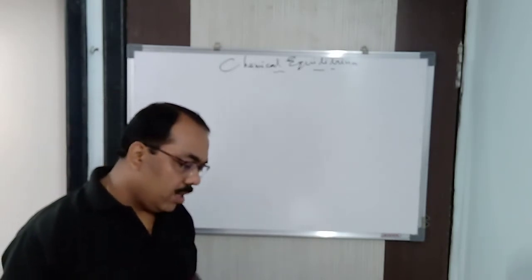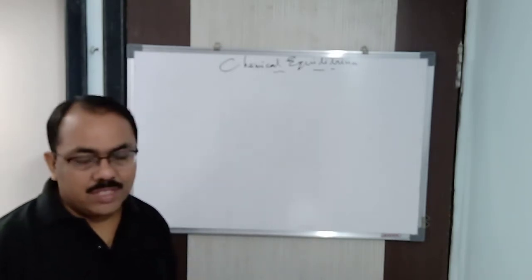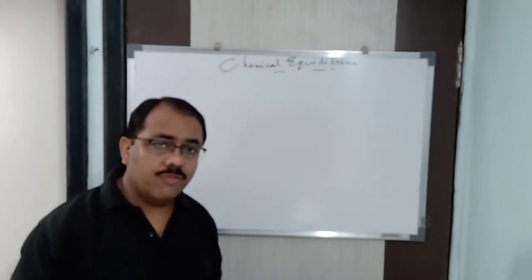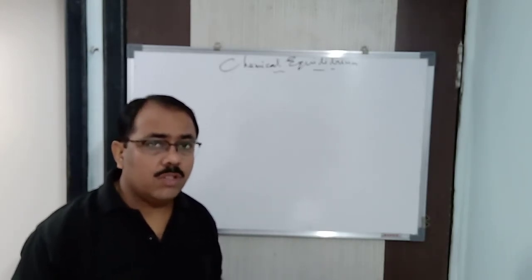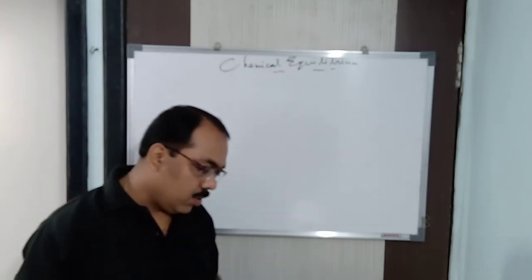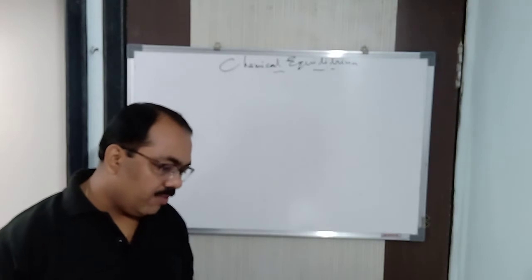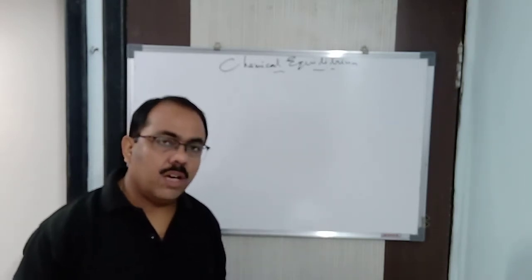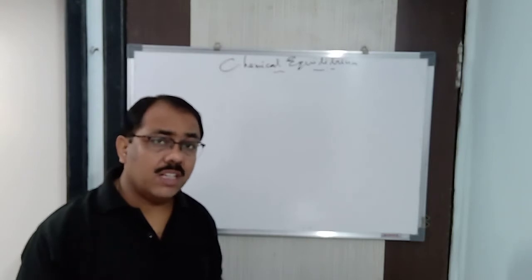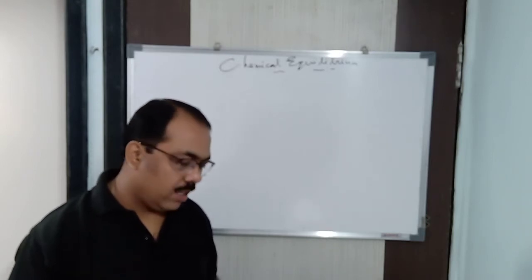So equilibrium is basically of two types. We have physical equilibrium and chemical equilibrium. From the name itself, we can come to know physical equilibrium means I am talking about the physical properties of the system involved here. If the opposing process involves only a physical change, the equilibrium is called a physical equilibrium.